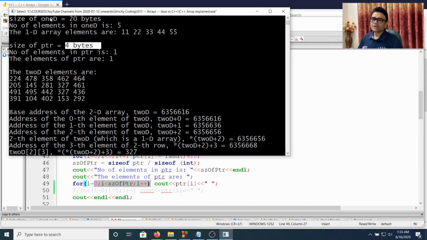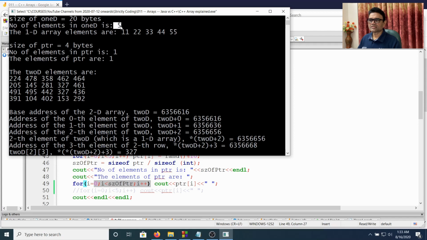So if you want to send an array as a parameter to a function, then from the array name you can actually get the number of bytes, so you don't need to tell the size of the array separately. You can calculate the size.